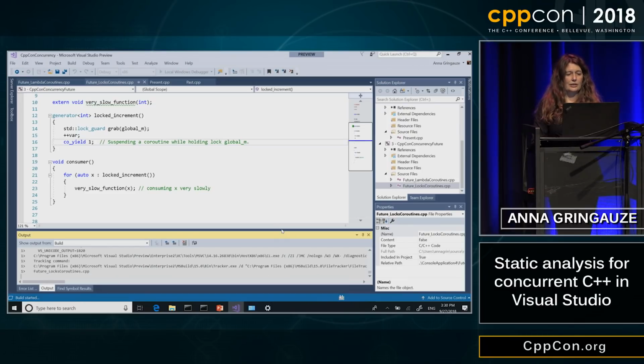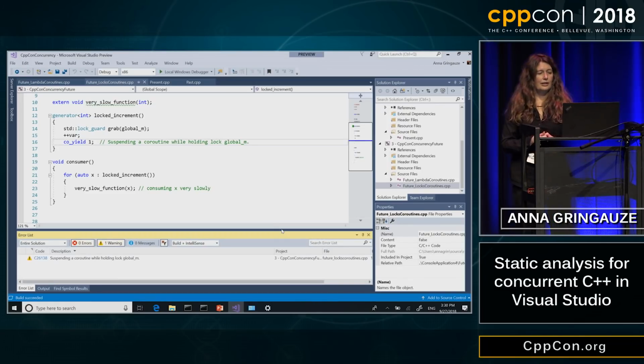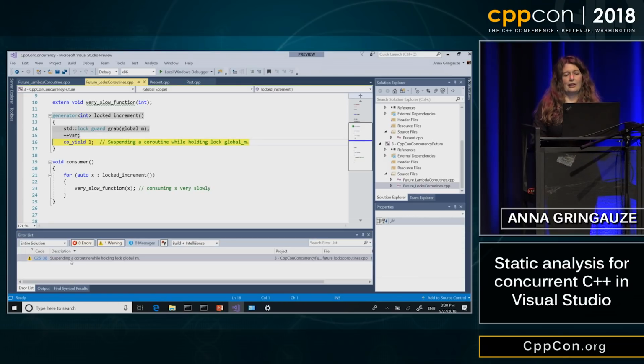I run code analysis on the file. And now we see a warning, which warns us about suspending a coroutine while holding the lock global mutex.